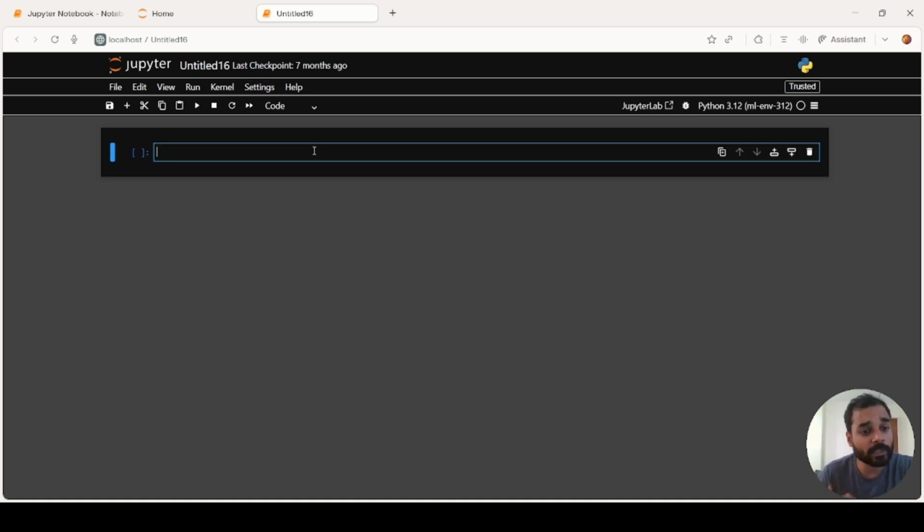Now let us write our first Python code. The first function we are going to learn is the print function. In simple words, print is used to show output on the screen. When we are beginners, we use print to check whether our code is working or not. But later, when we are writing our AI and machine learning code, we use the print function to check data, inspect values, debug errors, and understand what is happening inside our programs. So even though this looks very simple, it is one of the most useful functions in Python.